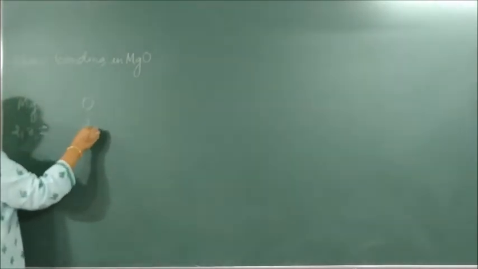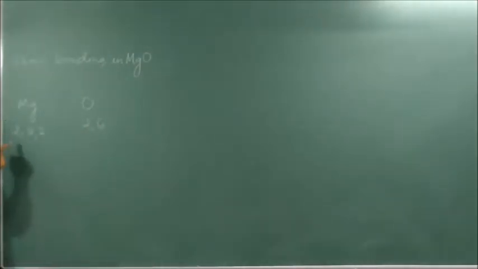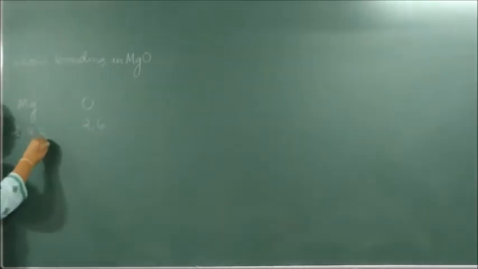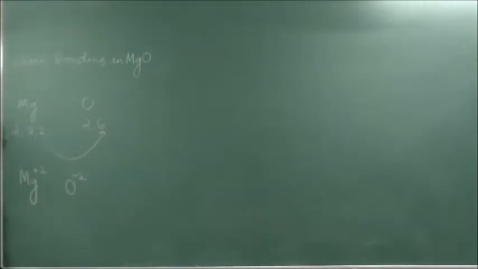Correct? Oxygen is what? 2, 6. This has 2 extra than 8. This has 2 less than 8. So it will give what? Fully 2 electrons to oxygen because it requires to become 8. As it lost 2 electrons, it will become what? Mg plus 2. As it gained 2 electrons, it will become what? O2 minus. They will be held by strong electrostatic force of attraction.